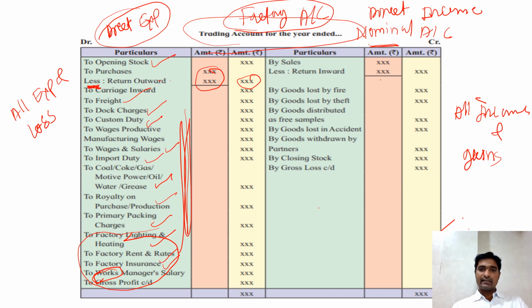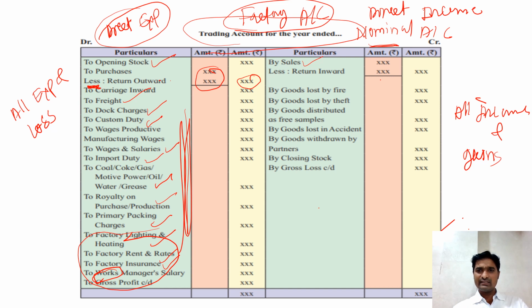After that, on the credit side, see, first sales is taken and return inward. As we deduct return outward from the purchases, we deduct return inward from the sales. Return inward means it is a sales return.